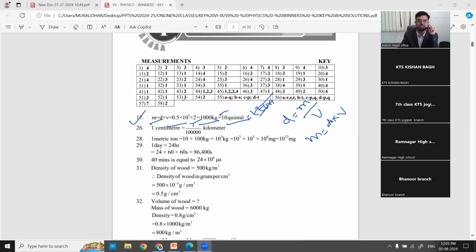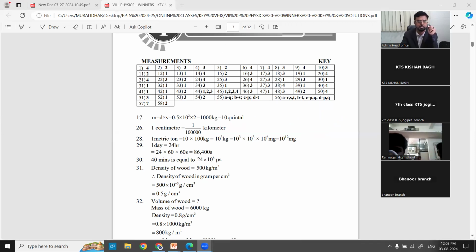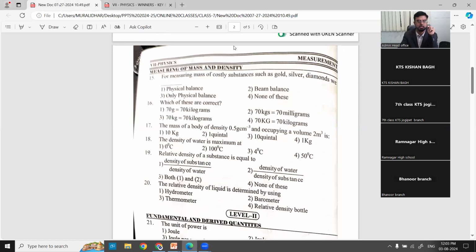So the formula is mass is equal to density into volume, because density is equal to mass by volume. Okay? That is question number 17. Now come to the next one, 18. It is given in quintal, so we have to convert it to quintal only.